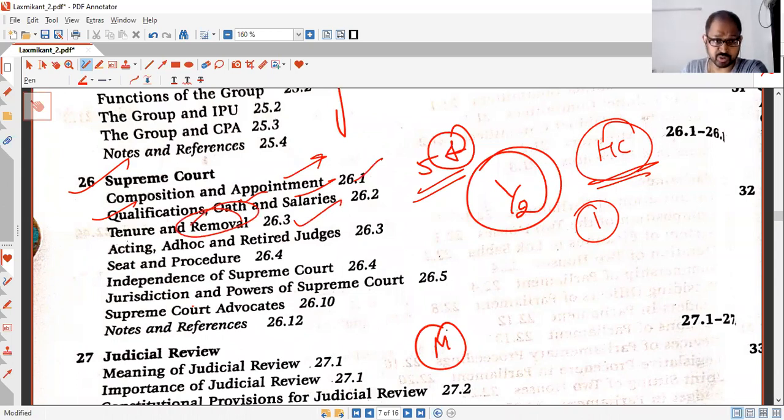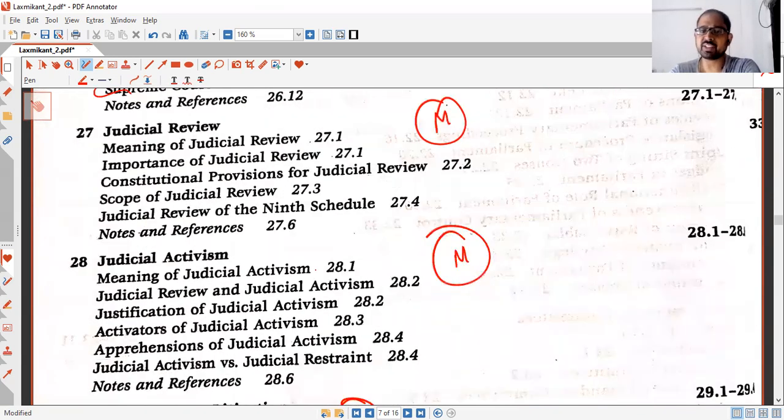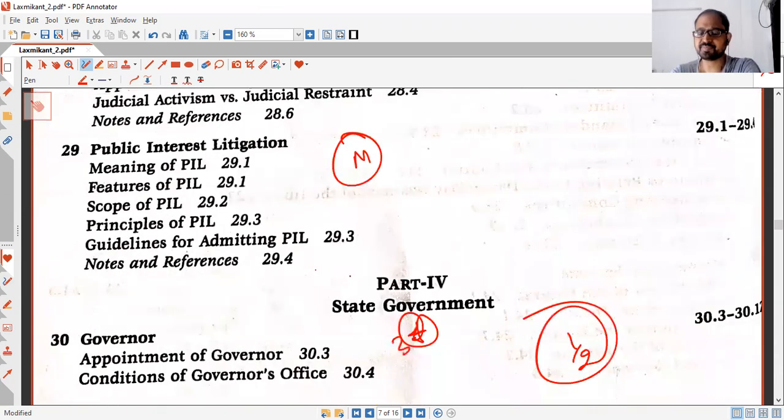And these are important. What do you mean by acting judge? What do you mean by ad hoc judge? What do you mean by retired judge? And independence of judiciary, that is important for mains. Supreme Court advocates, yeah, this is also important. This is getting importance because very rarely questions are asked on these. Then the topics of judicial review, judicial activism, they are for mains. So you can leave for now. Public interest litigation, again for mains.